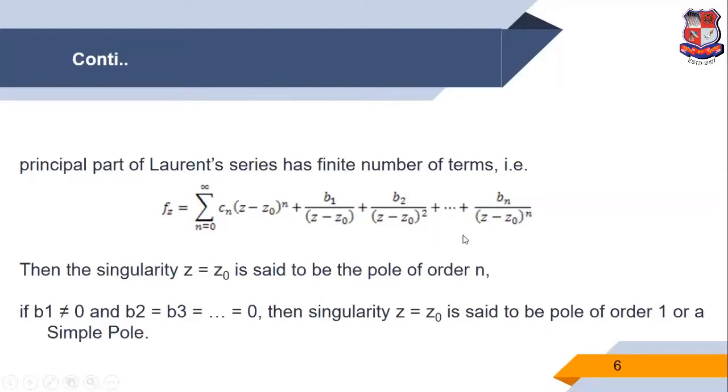In this expansion, if we consider b2 equal to 0, b3 equal to 0, up to b_n equal to 0, only b1 not equal to 0, then the singularity z is equal to z0 is said to be a pole of order 1 or a simple pole.